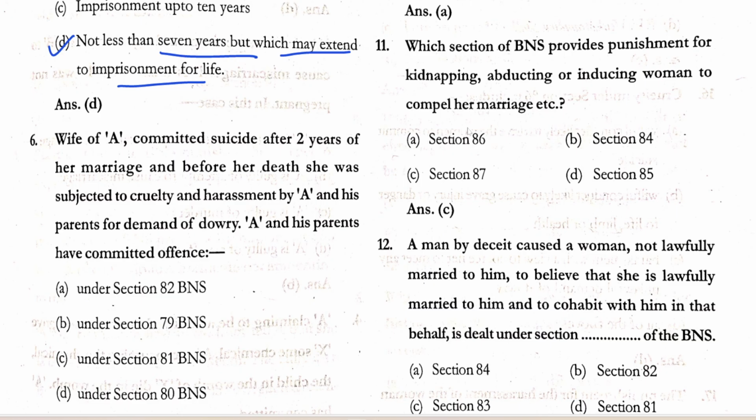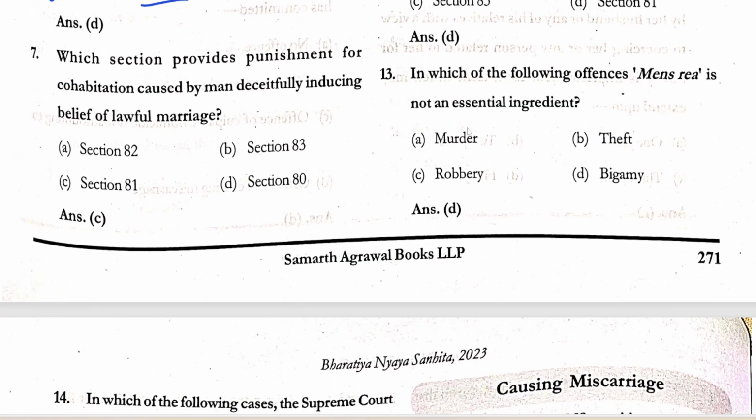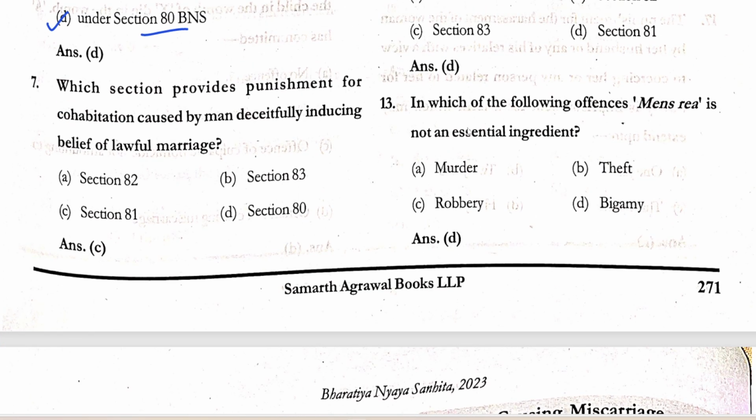छठा में है wife of A committed suicide after 2 years of her marriage and before her death she was subjected to cruelty and harassment by A and his parents for demand of dowry. A and his parents have committed the offense under section 80 of the BNS. Which section provides punishment for cohabitation caused by man deceitfully inducing belief of a lawful marriage? Section 81.